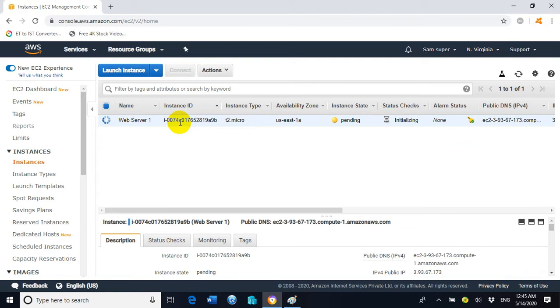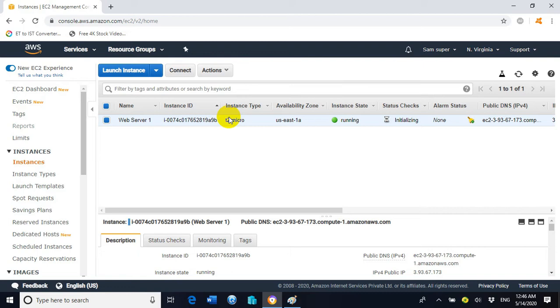Just now we are in the process of creation, but this EC2 instance is still not a web server. We cannot say it is a web server because the web server role is not yet installed inside the EC2 instance. So after the creation of the web server 1 EC2 instance, we need to install the IIS web server role. The web server role is called IIS in the case of the Windows platform.